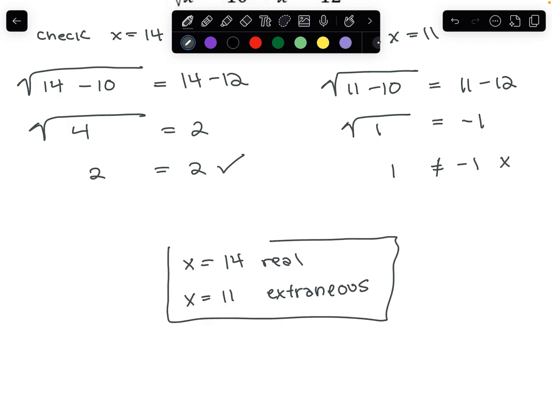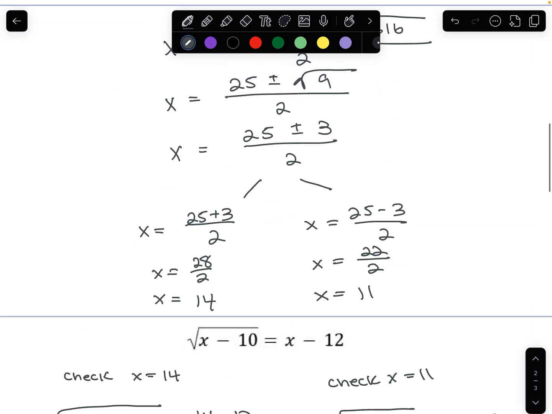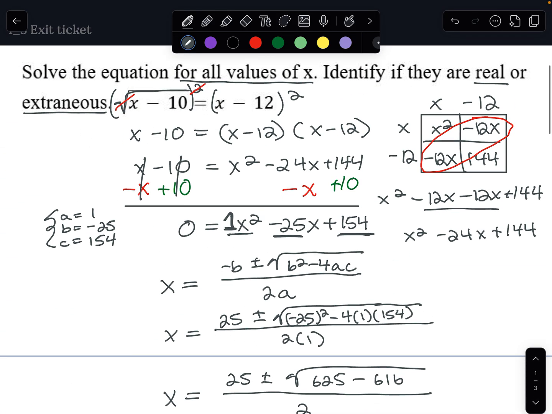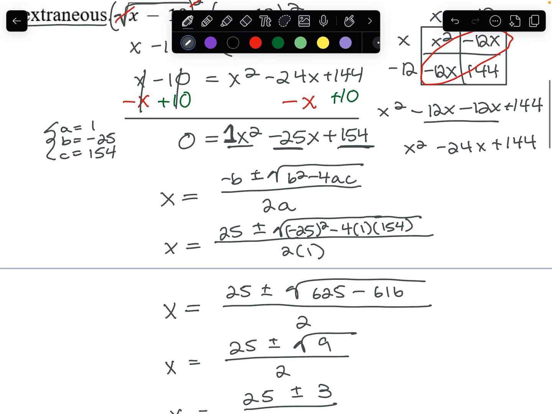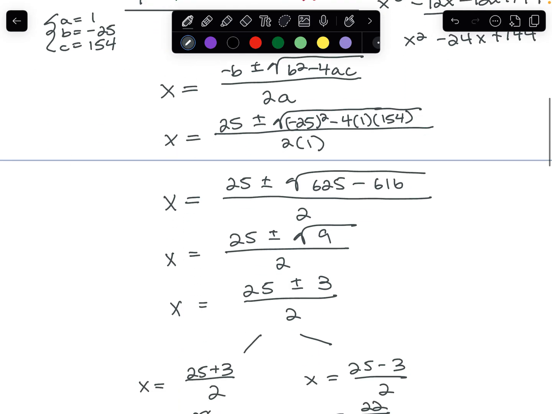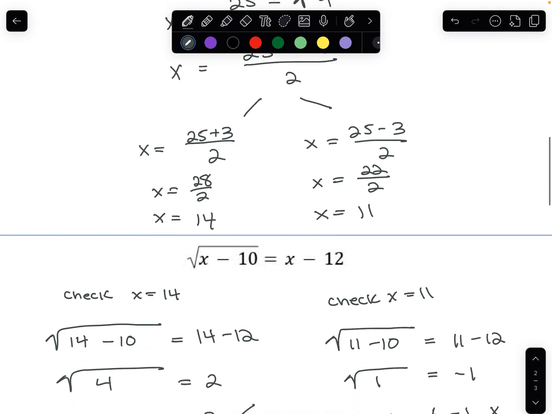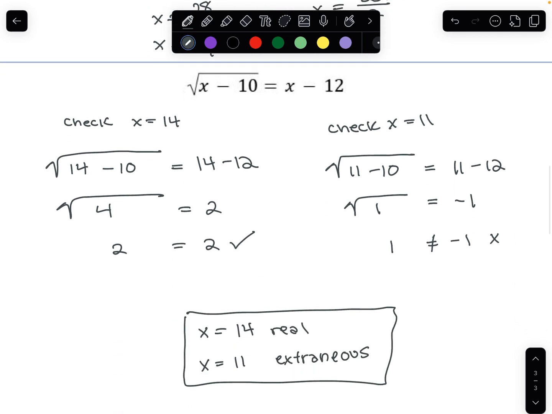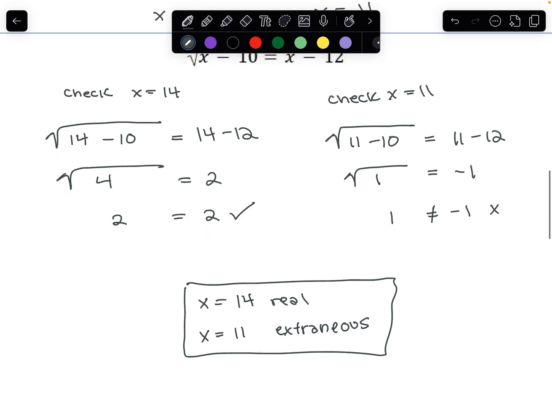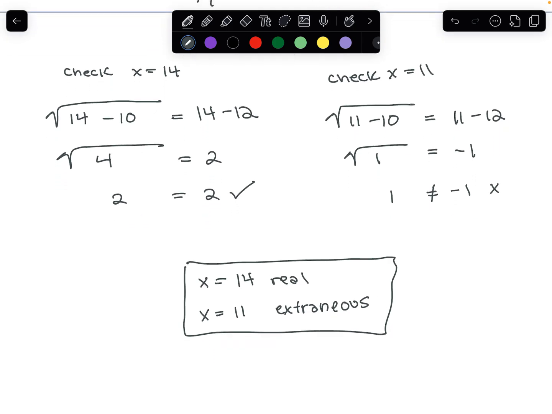So this is our final answer. There's a lot of steps in this problem. First, we squared both sides, got everything over to one side, chose a method to solve, found our two solutions, and then checked our answers to see if they're real or extraneous. To get our final answer of x equals 14 is a real solution, and x equals 11 is an extraneous solution.